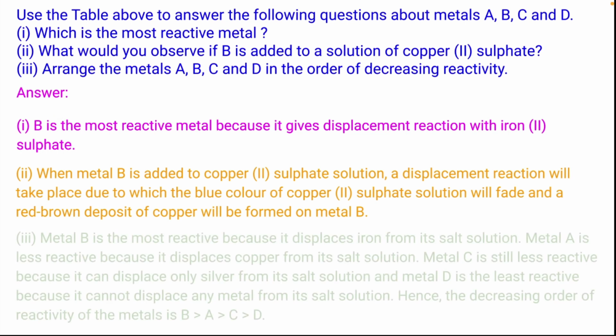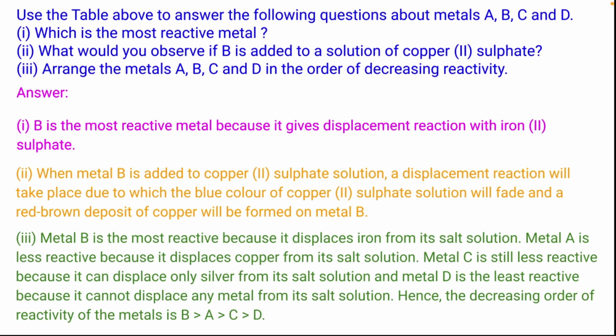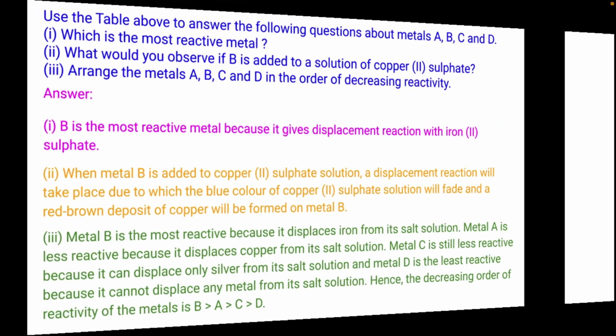And third question is, arrange metals A, B, C and D in the order of decreasing reactivity. Answer is, metal B is the most reactive because it displaces iron from its salt solution. Metal A is less reactive because it displaces copper from its salt solution. Metal C is less reactive because it can displace only silver from its salt solution, and metal D is least reactive because it cannot displace any metal from its salt solution. Hence, the decreasing order of reactivity of metals is B, A, C and D. Therefore, D is the least reactive metal. Let's move on to the next question.